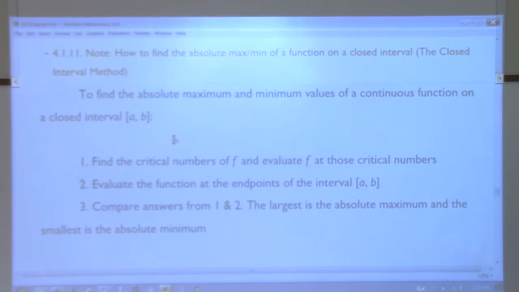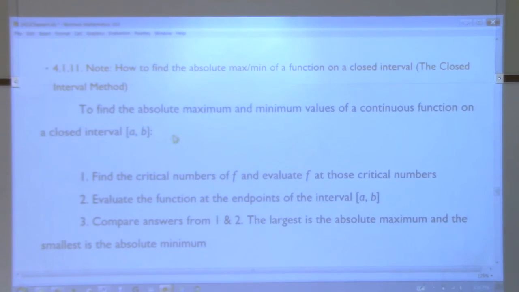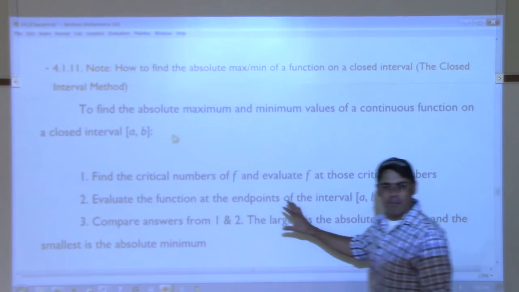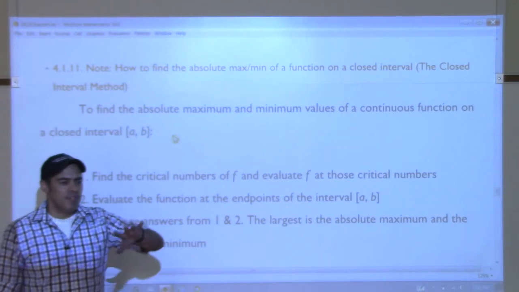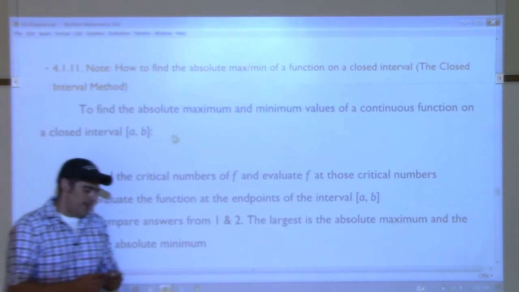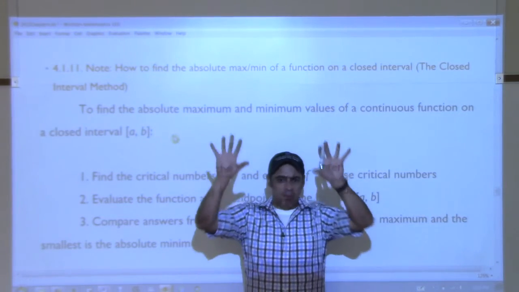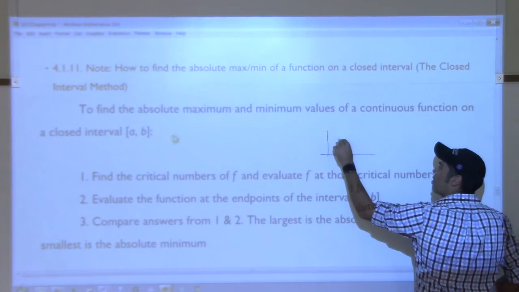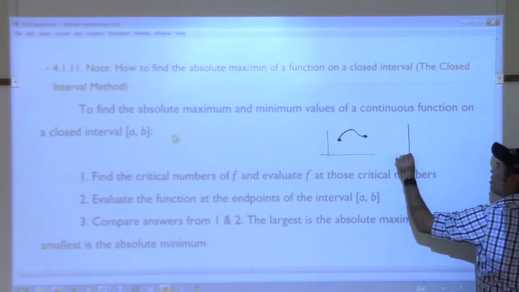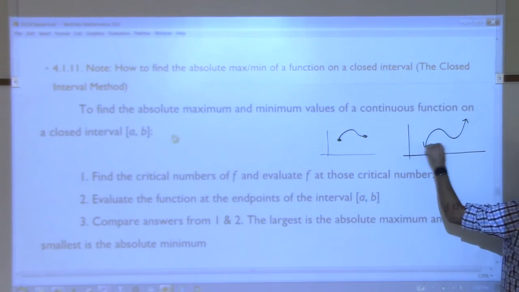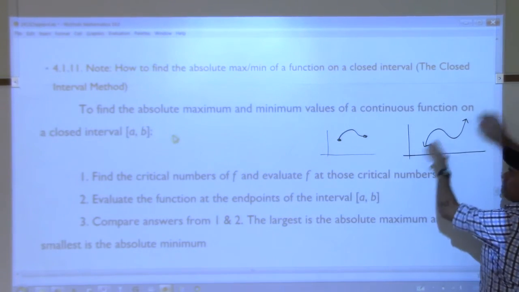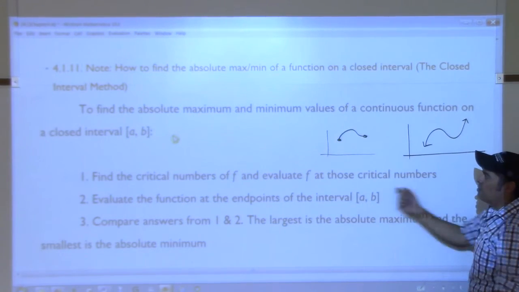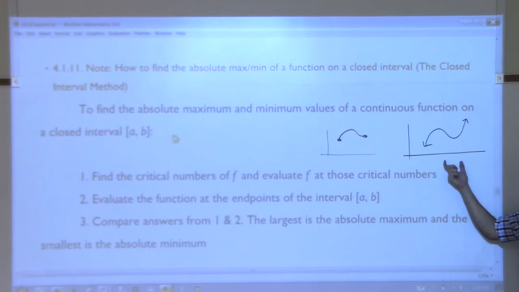All right, we are finally to the main idea here. I don't think we're going to be able to do an example, so why don't we just call it right here? This is where we'll pick up, okay? When it comes to this class, moving ahead, we are going to be dealing with two different scenarios from here on out. We're going to either be talking about functions that are on closed intervals like this, or functions where the intervals are non-closed. So the function goes off forever in both directions, or maybe just in one direction.